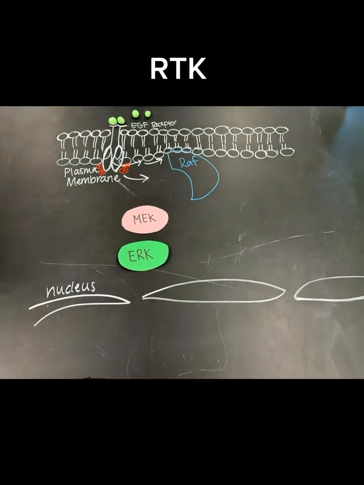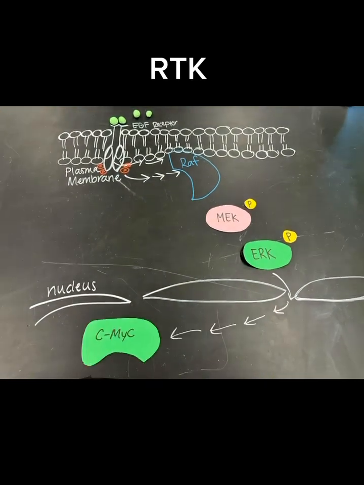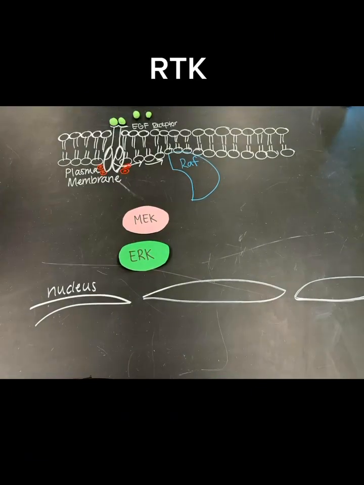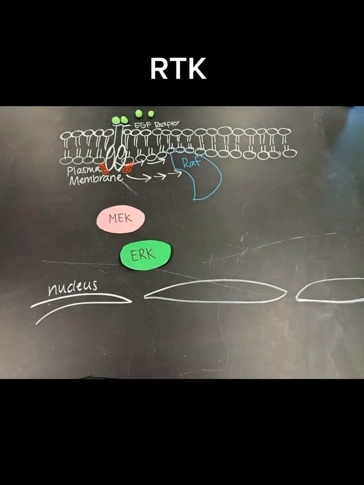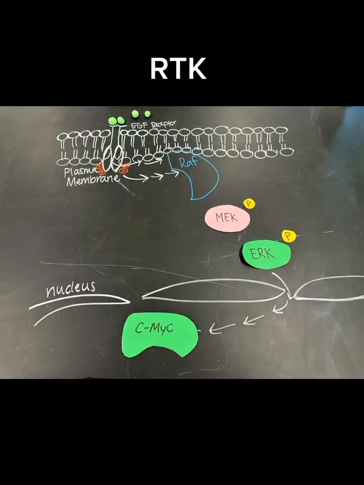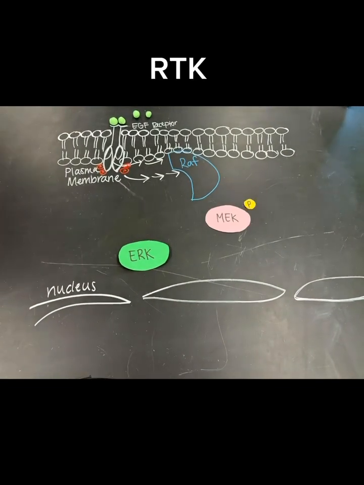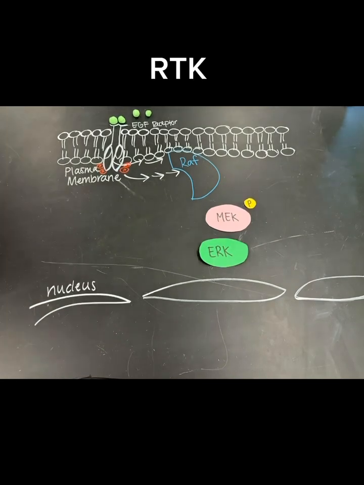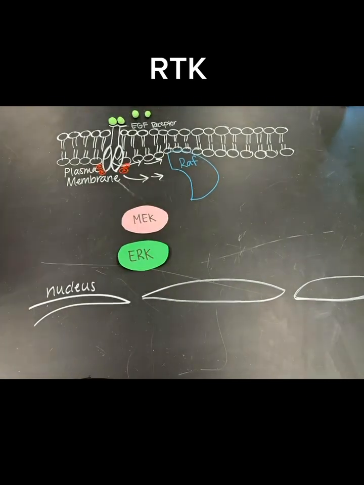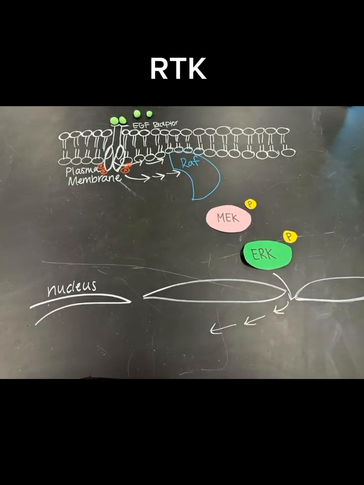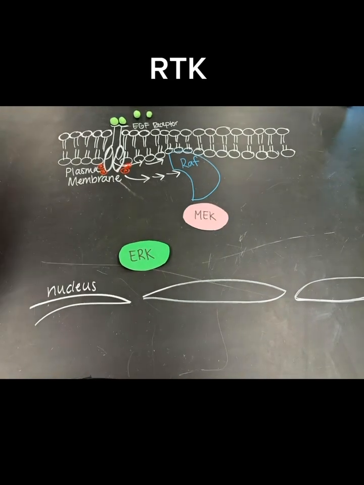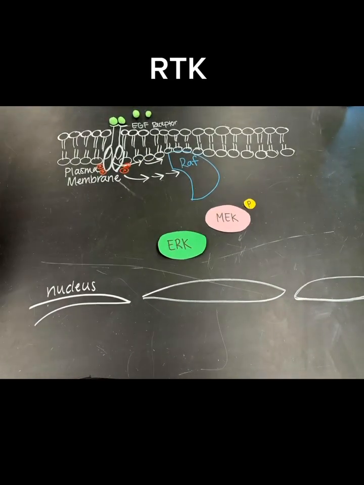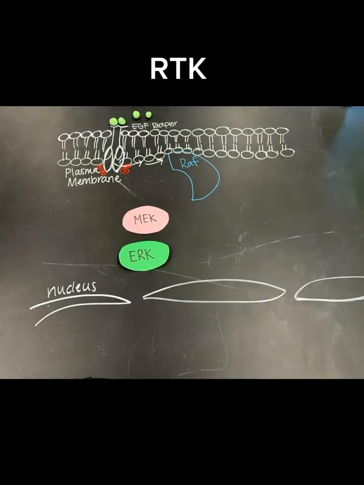It activates the intracellular domain. This activation recruits signaling proteins like RAF, a MAP kinase. RAF phosphorylates and activates MEK. Activated ERK phosphorylates cytosolic targets and translocates into the nucleus, where it phosphorylates transcription factors such as c-Myc. These transcription factors drive the expression of genes involved in cell growth and division.